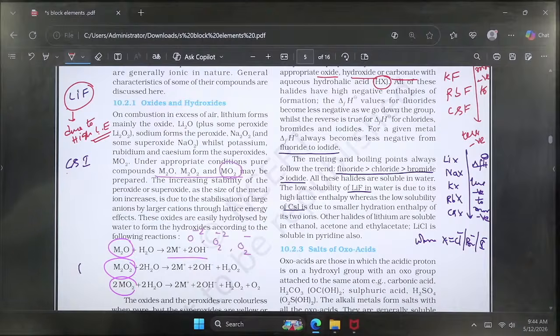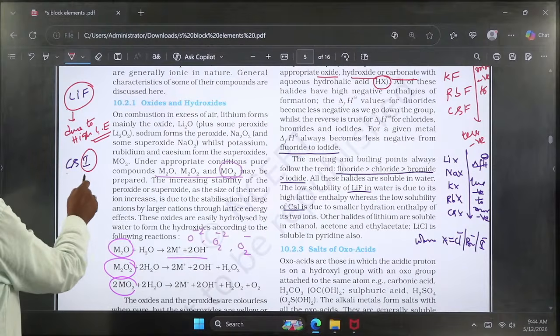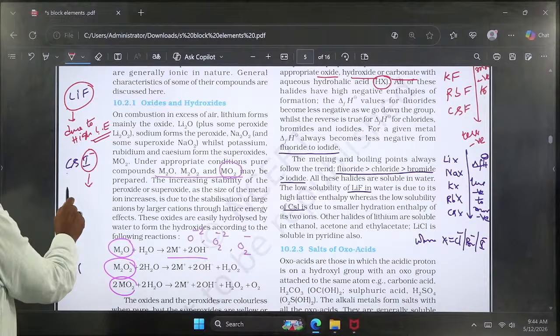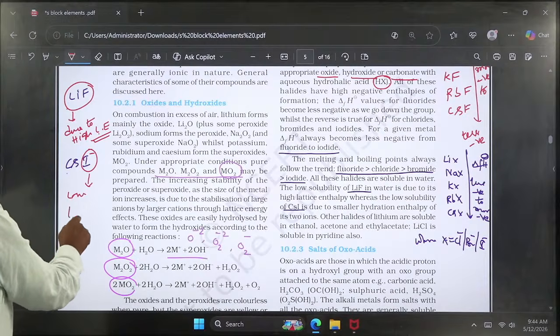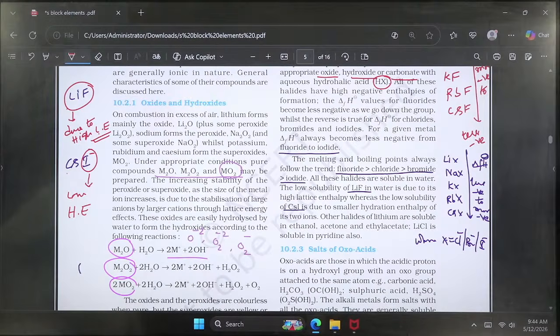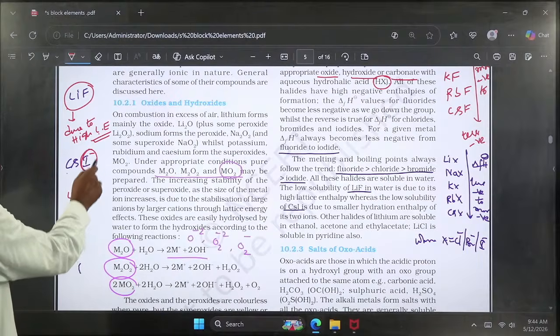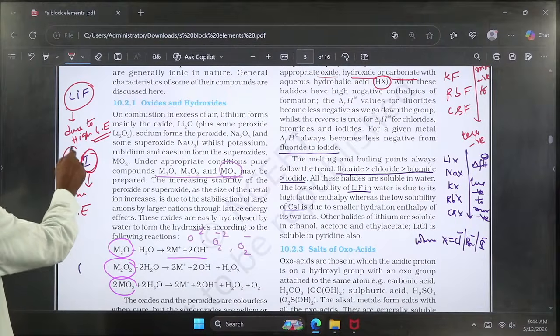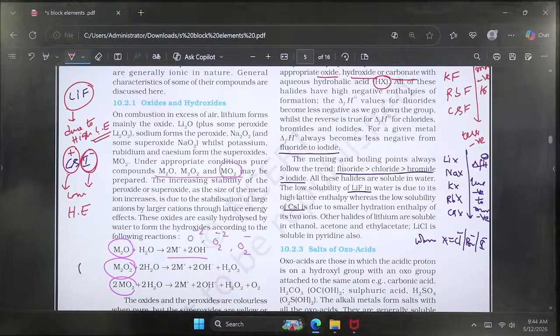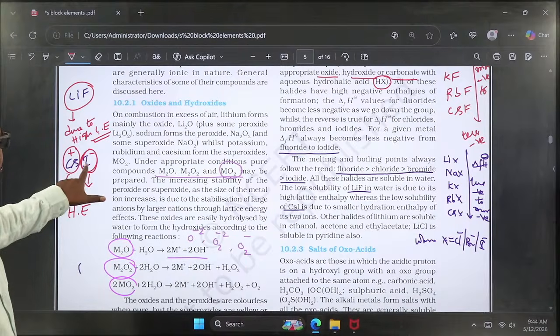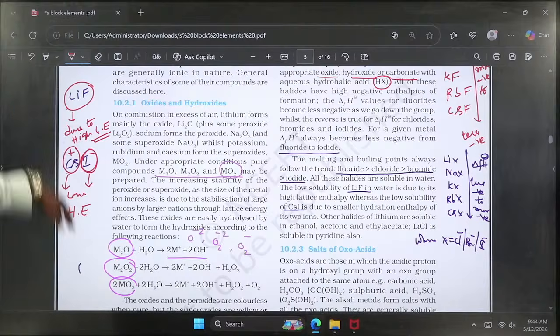Whereas in the case of cesium iodide, iodide is the larger ion, and the larger ion has low hydration enthalpy. Due to the low hydration enthalpy of iodide ion, the solubility of cesium iodide is low, because the anion is of larger size as well as the cation. So both ions have low hydration enthalpy. That's why the solubility of cesium iodide in water is low, whereas lithium fluoride is also less soluble in water due to its high lattice enthalpy. These two important points will be asked frequently from this topic.